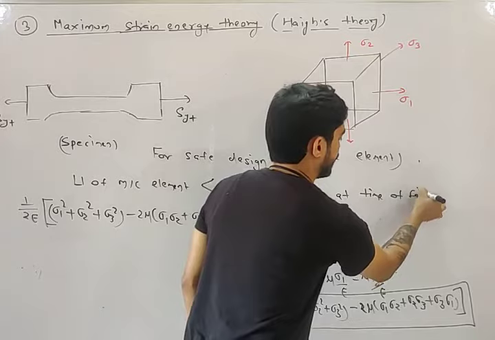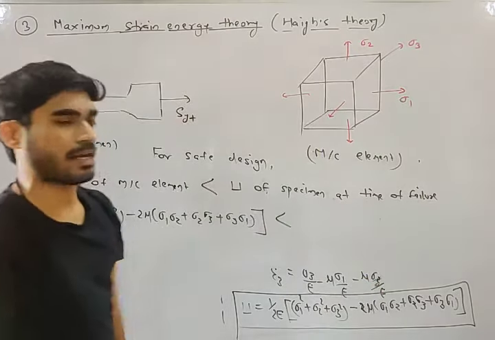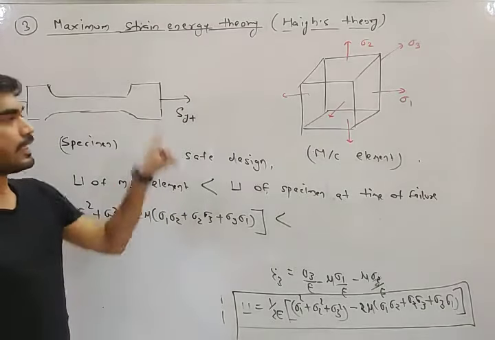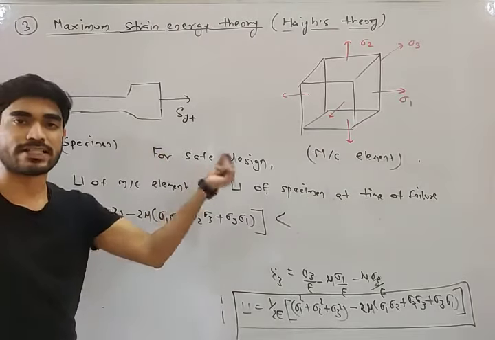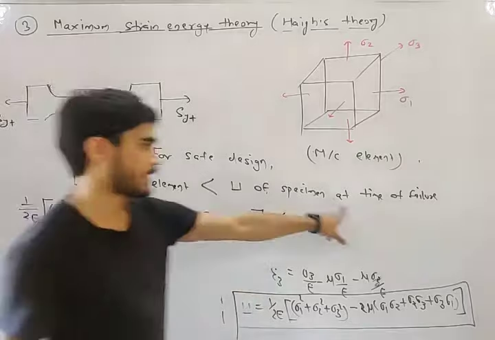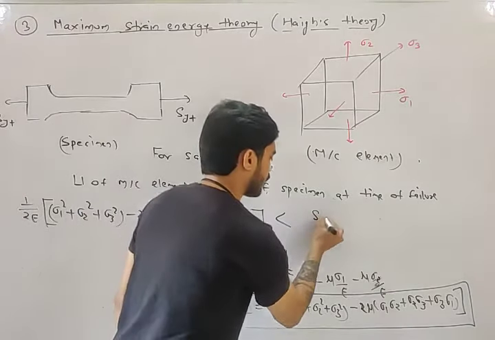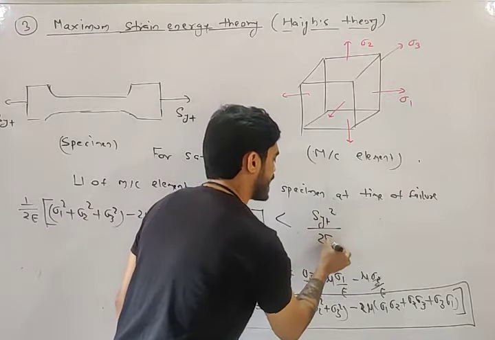So at the time of failure, what will be the U of specimen? At the time of failure means at the time of yielding. In case of uniaxial loading, U is sigma square by 2E. And at the time of failure, sigma will be SYT. So this will be SYT square by 2E.